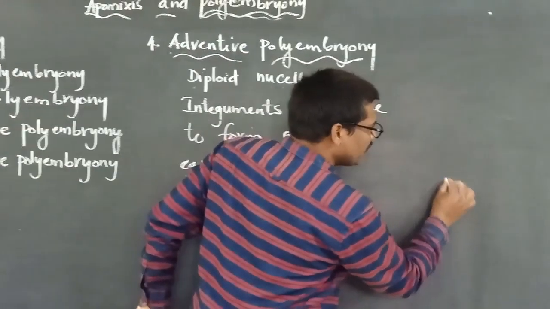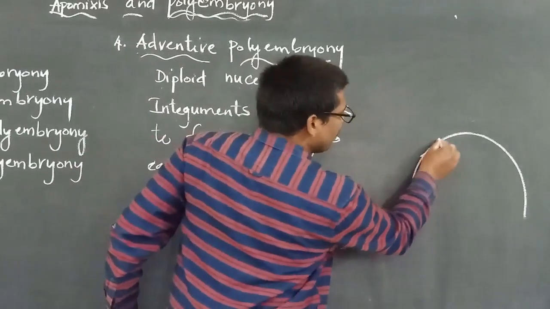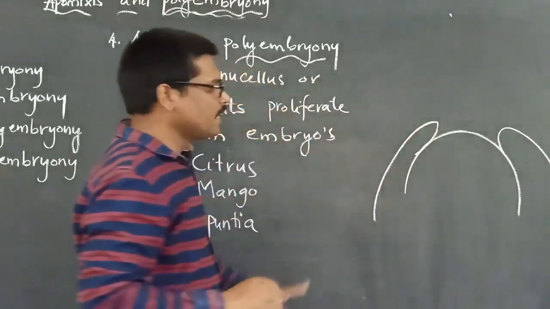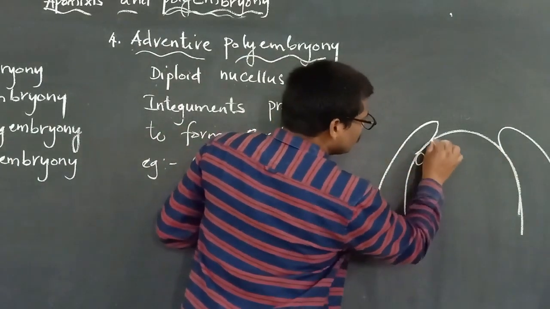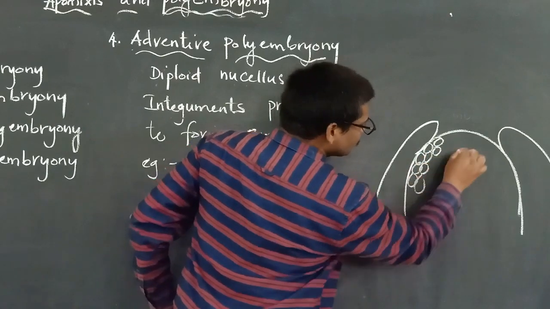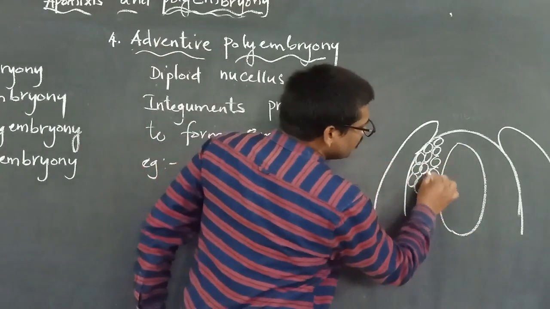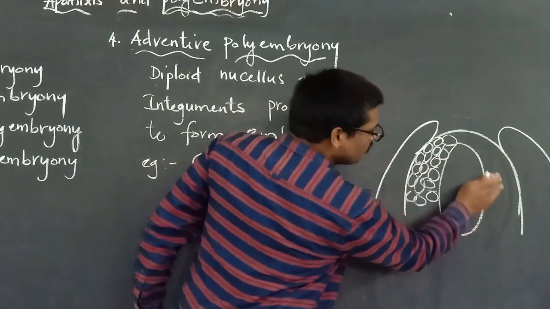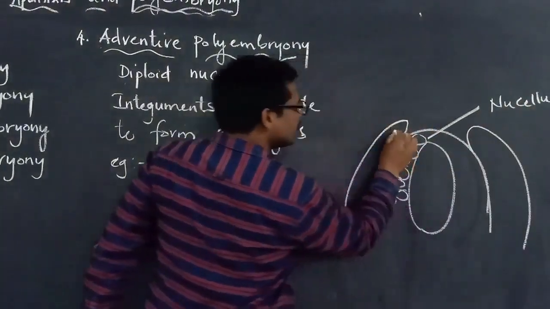Suppose here is the ovule. Let us say this is the ovule with its integuments. When we look here, all these cells are the nucellus cells. And at the center, the embryo sac will be there. Throughout, all this is the nucellus cells, and these are called the integuments.